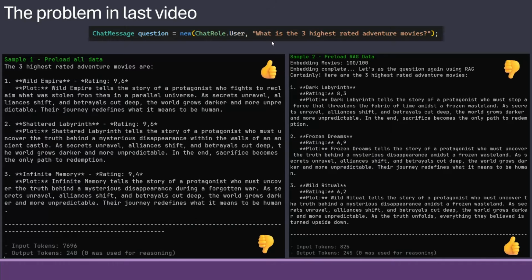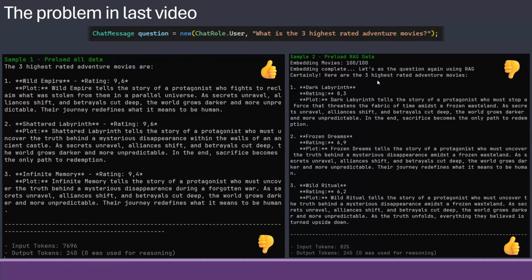So we asked the question, what are the three highest rated adventure movies? And when we didn't use RAG and just gave all 100 movies in our example, we got a fairly good result with the highest rankings here. But the problem with that, while it was a really good answer, is it cost us a lot of tokens, like 7,000 tokens down here.